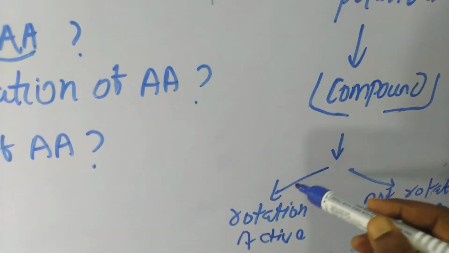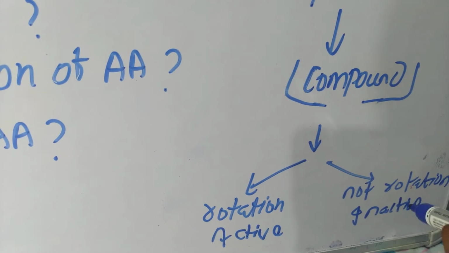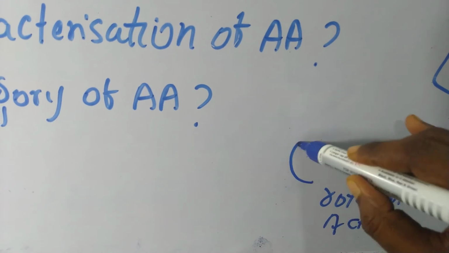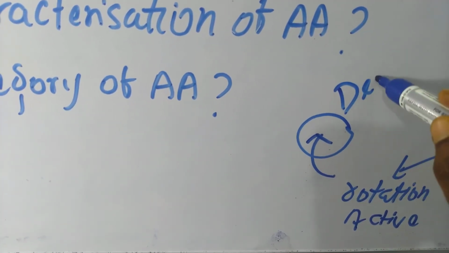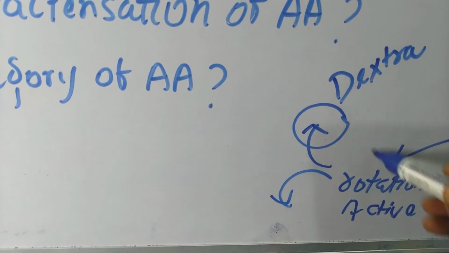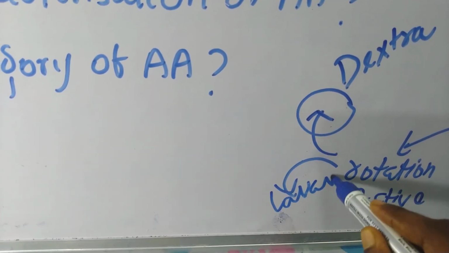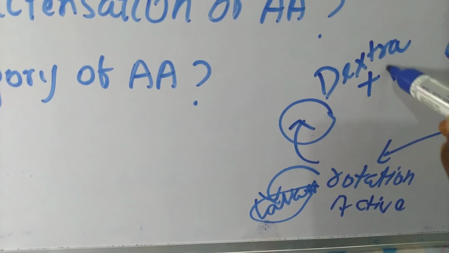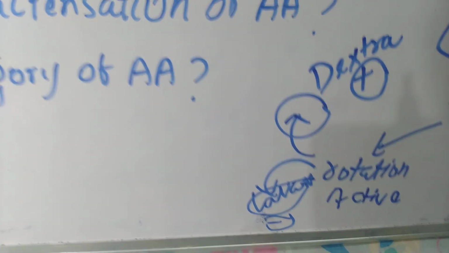If the light rotates, that would be optically active. If light does not rotate, then optically inactive. So again, if light rotates clockwise, right, that means that would be dextrorotatory. And if light rotates anti-clockwise, that would be levorotatory. So dextro always signifies positive and levo signifies negative.